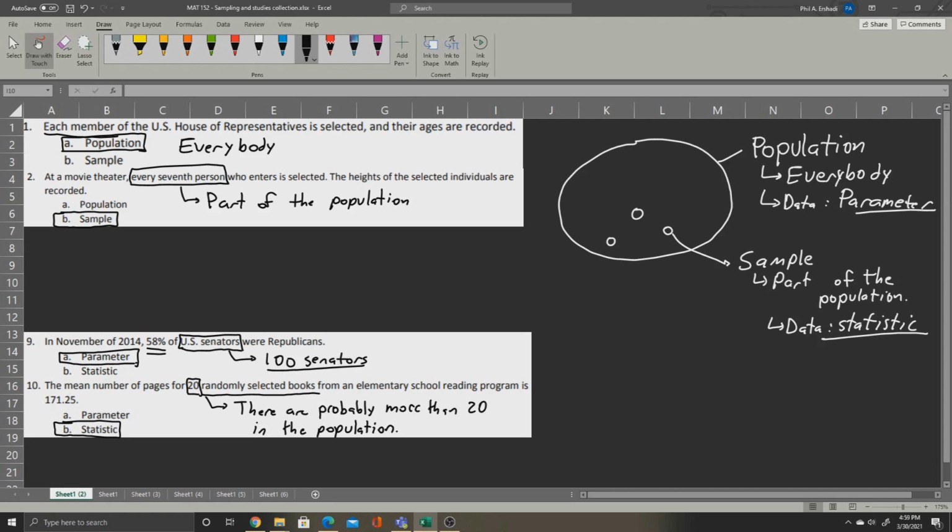Therefore, instead, we take pieces of that population, we gather information about them to form a statistic rather than directly measuring the parameters. We can draw certain conclusions about the parameters based on the statistics we gather.